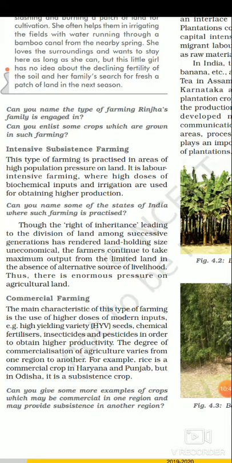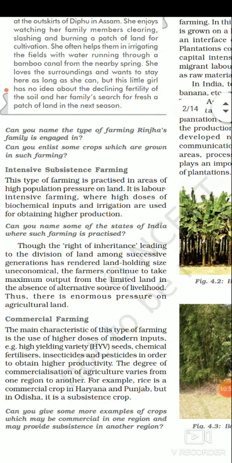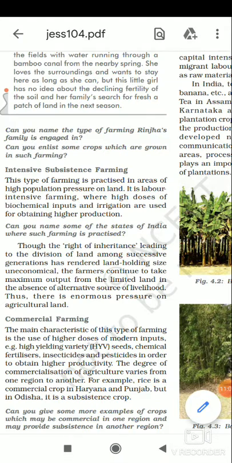Then comes plantation. It is also a type of commercial farming. In this type of farming, a single crop is grown on a large area. The plantation has an interface of agriculture and industry. Plantation covers a large tract of land using capital intensive inputs with the help of migrant laborers.